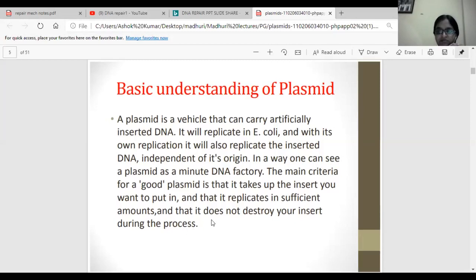So plasmids are basically vehicles which can carry artificially inserted DNA, and they can make more copies.